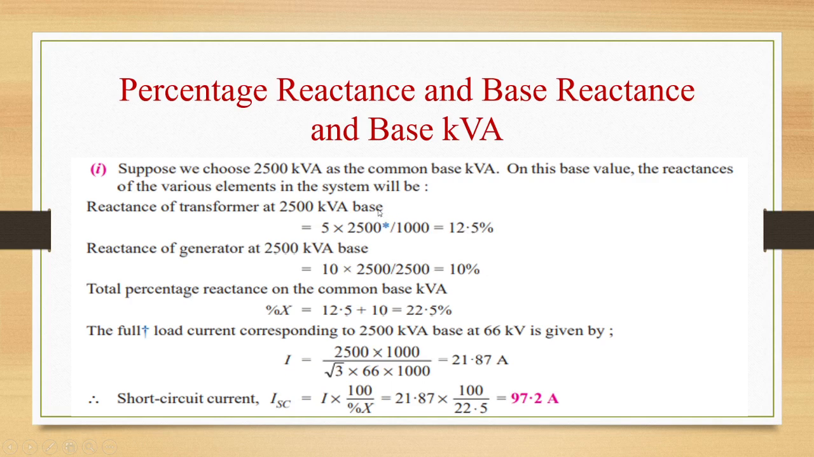So how are we getting this 5 into 2500 by 1000? Percentage reactance at base kVA is equal to base kVA by rated kVA into percentage reactance at rated kVA. By using this formula, we are writing the reactance of transformer at 2500 kVA base. Then similarly, reactance of generator at 2500 kVA base will be 10 into 2500 by 2500, that is 10%. Total percentage reactance on common base will be the addition of these two, 12.5 plus 10, that is 22.5.